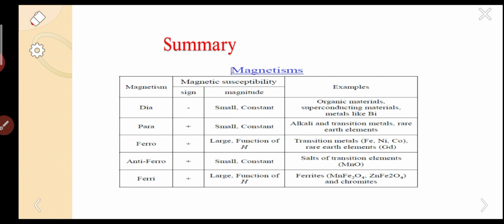Next classification is antiferromagnetism. It is positive, small and constant. Examples are salts of transition elements. Next classification is ferrimagnetism. The susceptibility is positive, large and a function of H, meaning the applied field. Examples are ferrites and chromites. This is the table related to types of magnetism, their susceptibilities and examples.